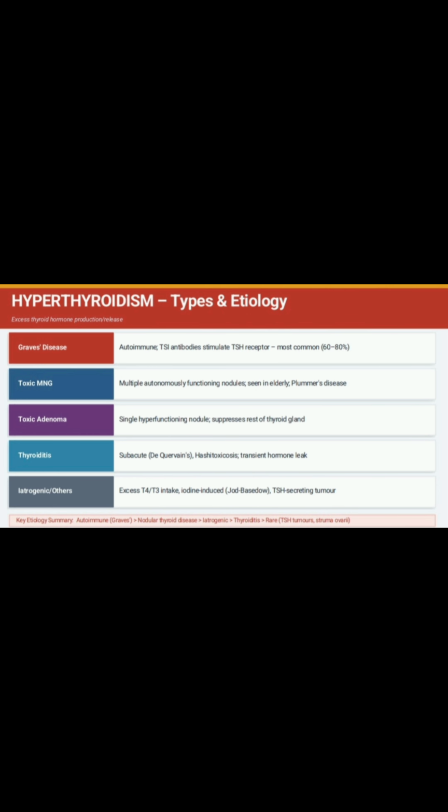If there is an excess intake of T3 thyroid drugs, then it will lead to hyperthyroidism. An increase in iodine intake also causes hyperthyroidism.